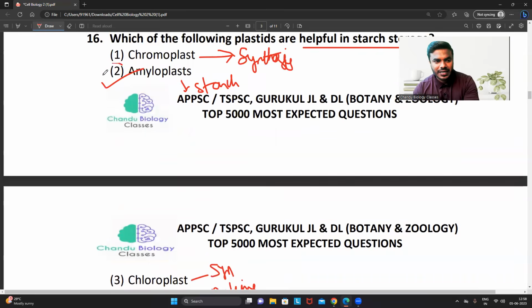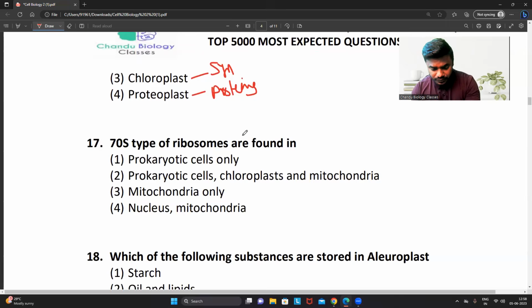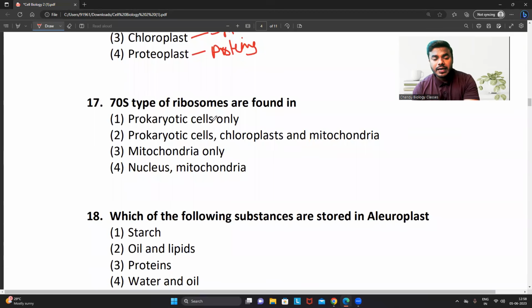So what will be the correct answer? The correct answer is number 2. Then question number 17, 70S type of ribosomes are found in. This is also a simple question, it makes you confused.